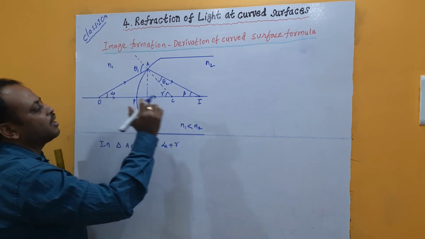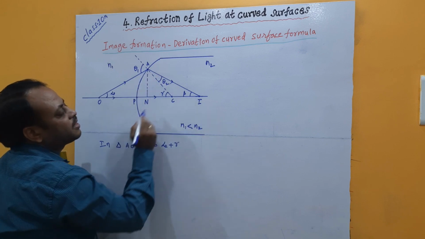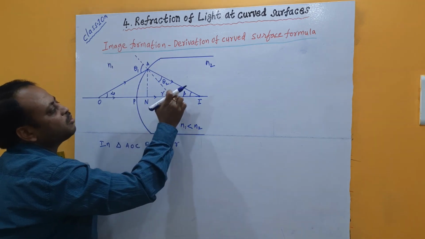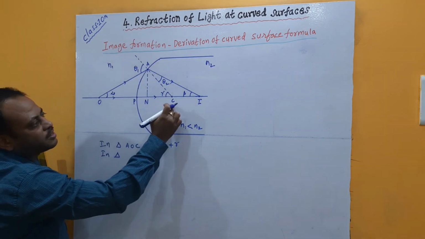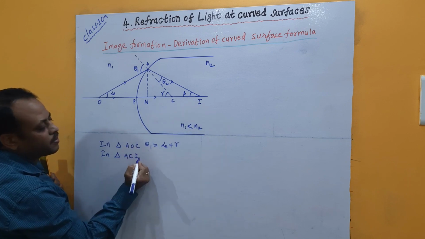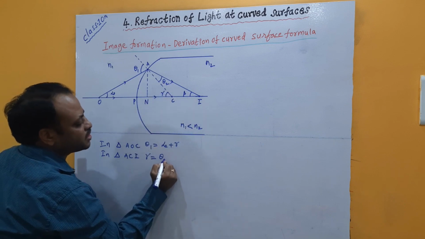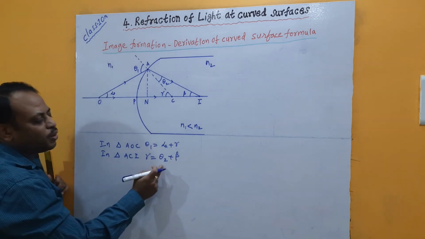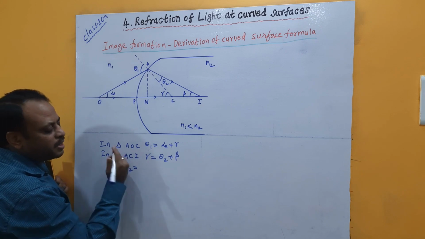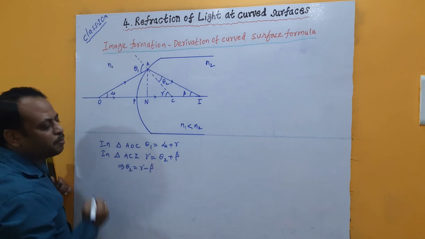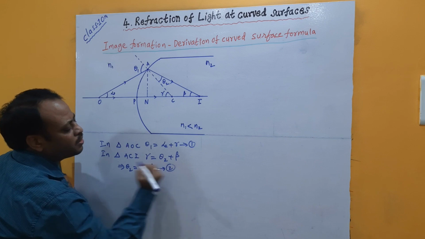Similarly, if we check triangle ACI, gamma is the exterior angle, that should be equal to the sum of the two opposite interior angles. Means in triangle ACI, gamma can be written as the sum of the two opposite interior angles, that is θ2 plus beta. Now from this, θ2 can be written, by taking beta to this side, as gamma minus beta. Now let me consider this as equation number 1 and this as equation number 2.